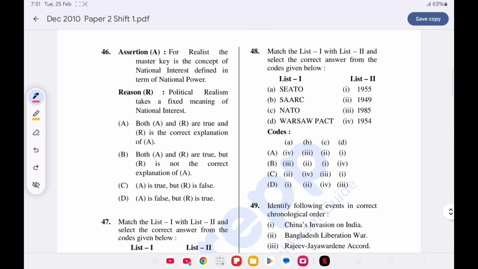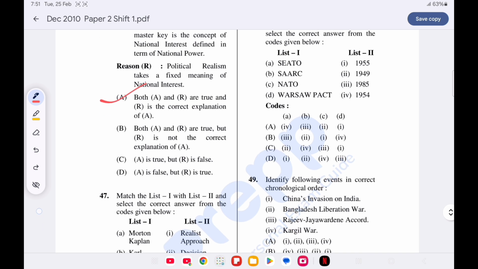Now question number 46. Assertion reason. For realists, the master key is the concept of national interest defined in terms of national power. Reason. Does political realism take a fixed meaning of national interest? Option A is correct, as both the statements are true, and R is the correct explanation of A.